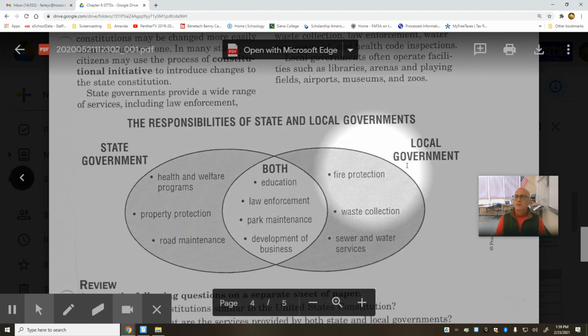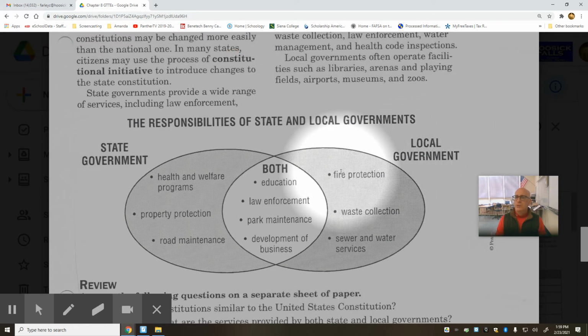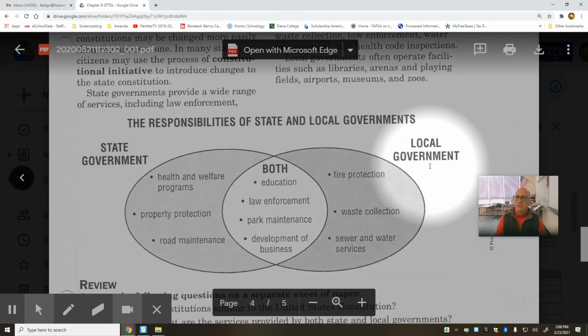Over here on the right are functions of local government, or town or county or village or city government. Fire protection is a function of local government. Waste collection in some big cities is a function of local governments. Now, we have some private companies that collect our waste, but in many big cities, the cities have a department of waste and recycling where they might directly be involved. City employees, local government employees, would be responsible for collecting and disposing of waste. And also sewer and water services are typically functions of local government.